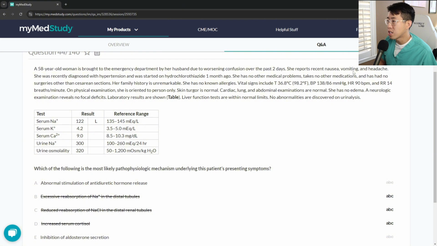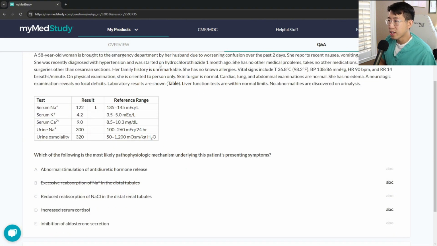So she reports nausea, vomiting, and headache. She was recently diagnosed with hypertension and was started on hydrochlorothiazide 1 month ago. So potentially this might be an option now, actually. She has no other medical problems, takes no other medications, and has no other surgeries other than C-sections. Vitals look normal. Skin turgor is normal. She has no edema. And so skin turgor is normal shows that she's not really volume down.